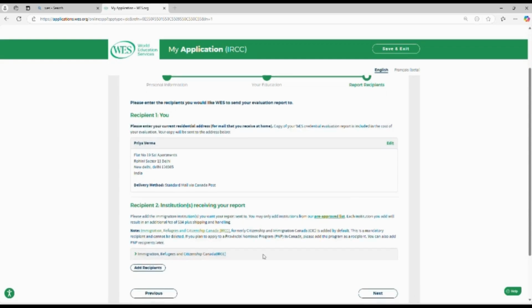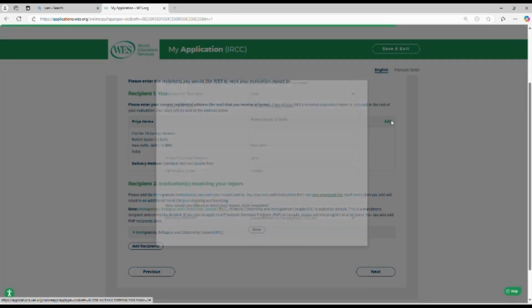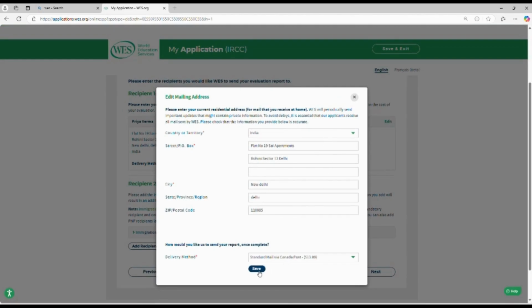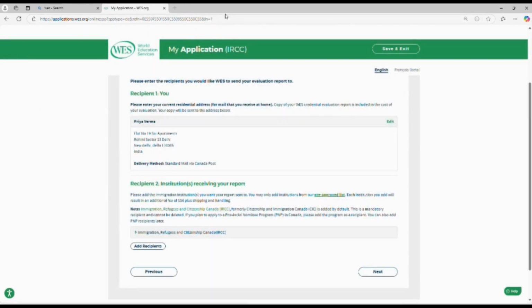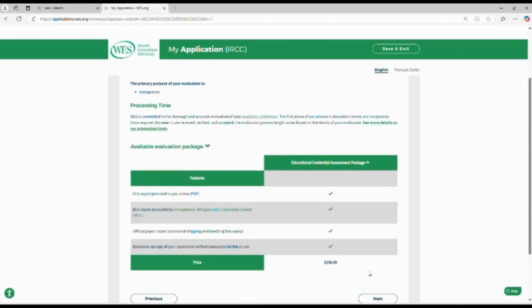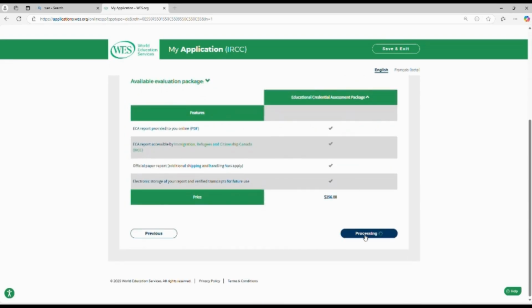After that, on the next page you can see your address and the delivery method which you have chosen. If you want to edit it, you can just click on edit and make the changes. Then you can click on next.